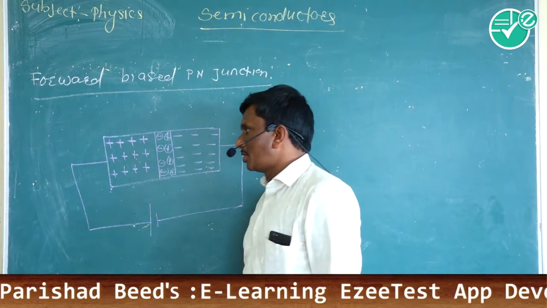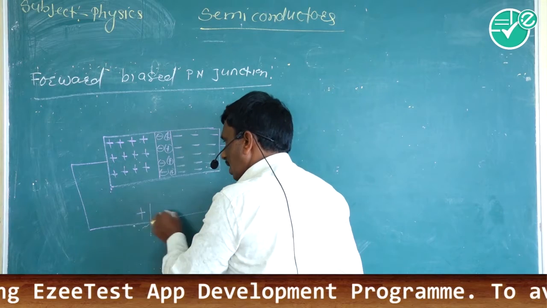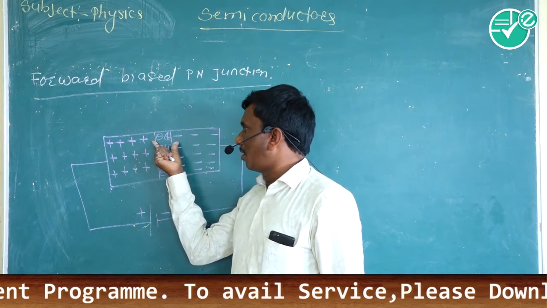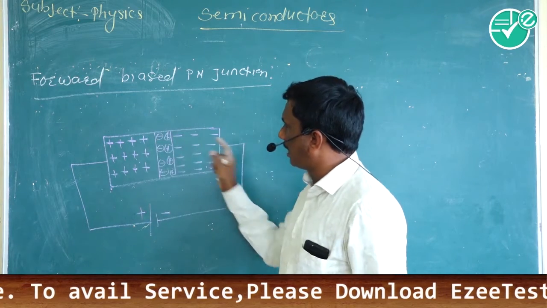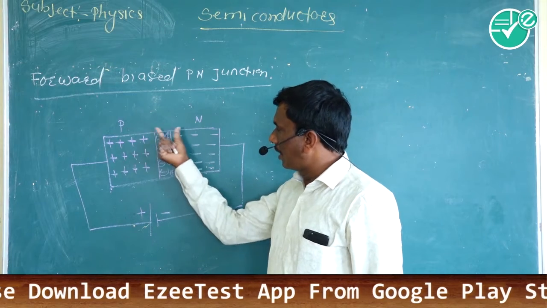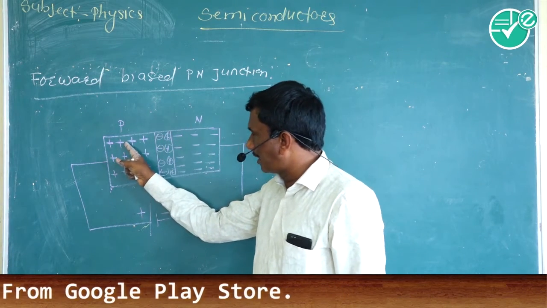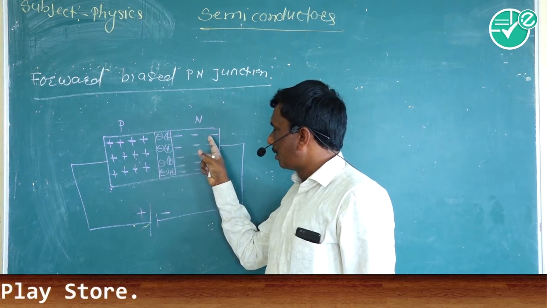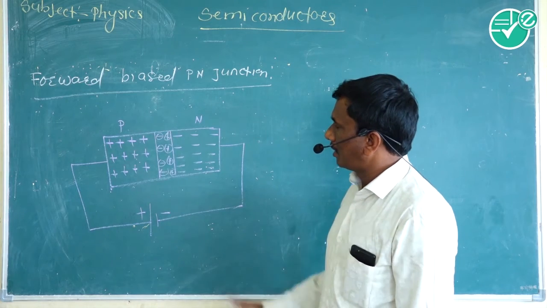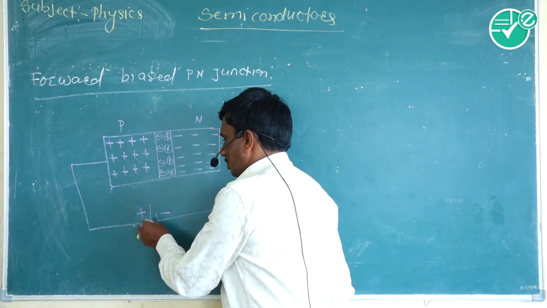In forward bias p-n junction, the width of the depletion layer decreases because the holes from the p-type are pushed towards the thin depletion layer, and electrons from the n-type are also pushed towards it. Holes from the p-type go to the n-type, and electrons from the n-type go to the p-type, and they conduct the electric current. Their conductivity increases by increasing the applied potential.